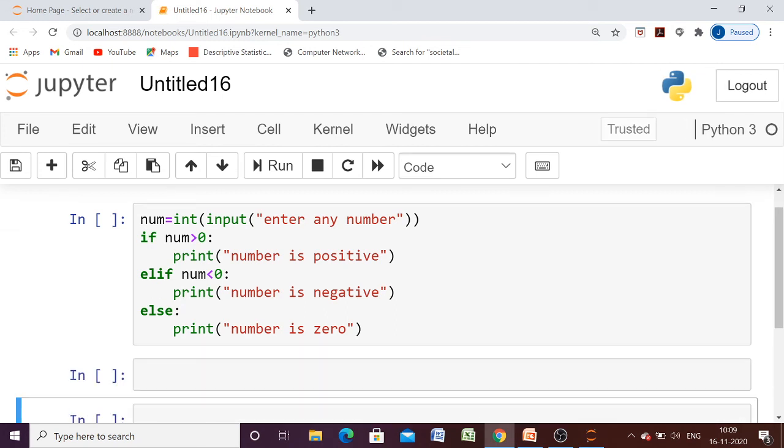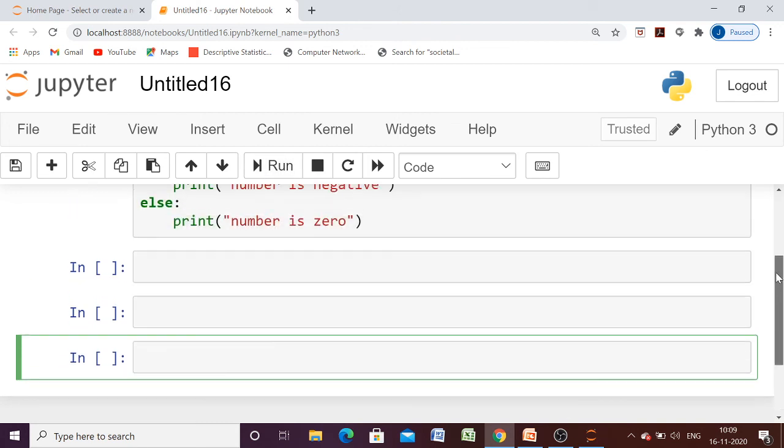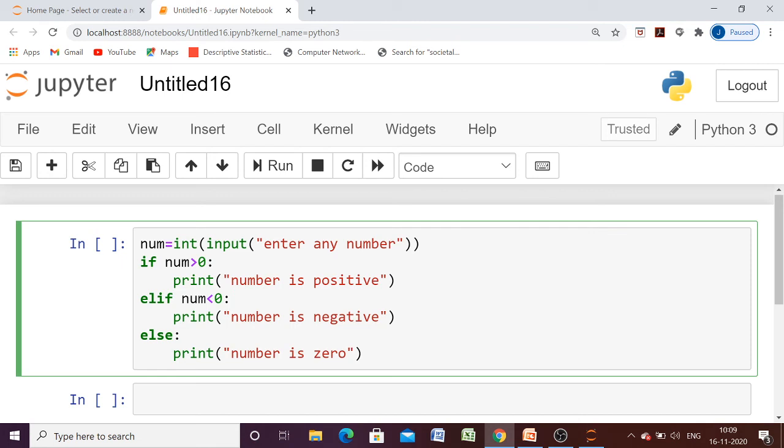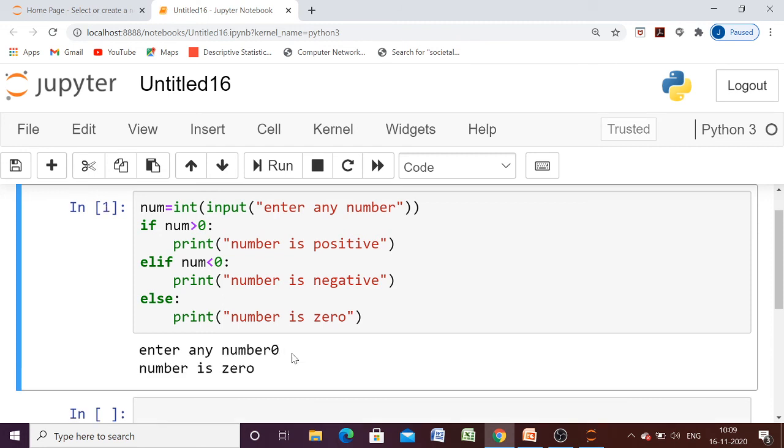So you have to remember, if you are having only one option, you should use a simple if statement. If you are having more than two options, you may choose the if elif statement. If you are having only two options, then you can use the if else statement. So here you can see it is giving us number is 0 for 0. There can be a number of programs using these three statements. So I will prepare a separate video for all the examples where we will cover the most important questions.